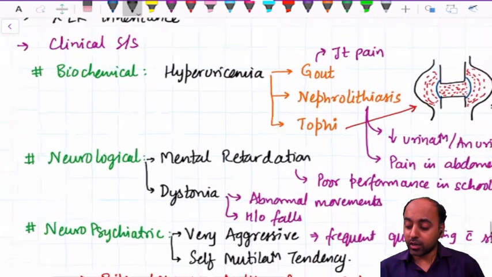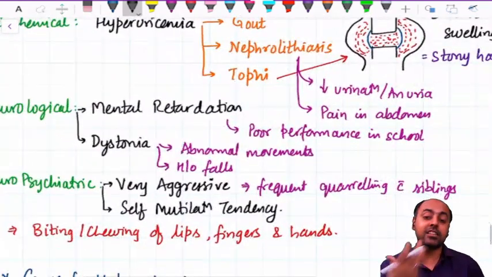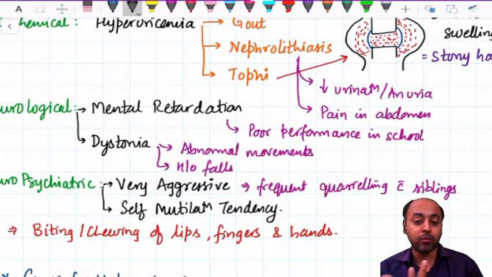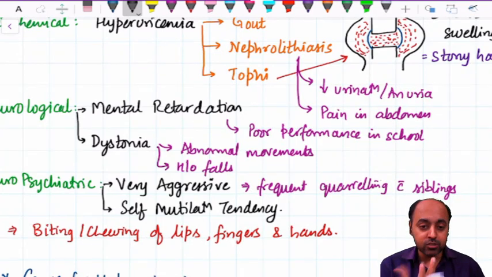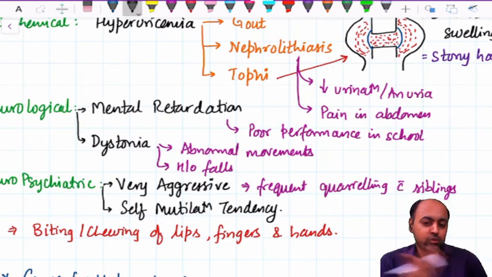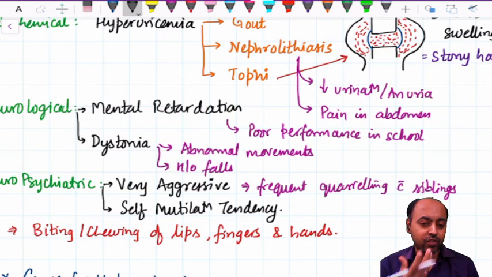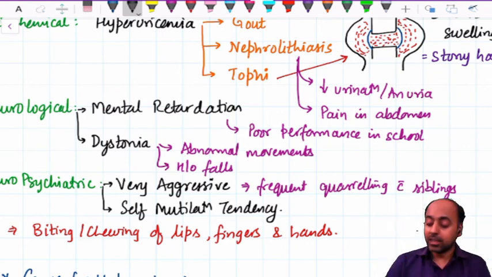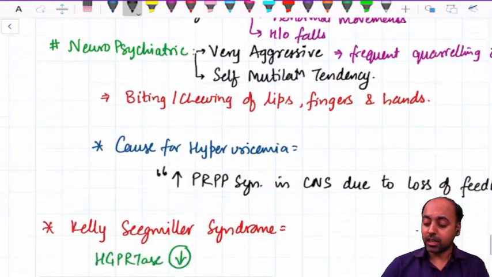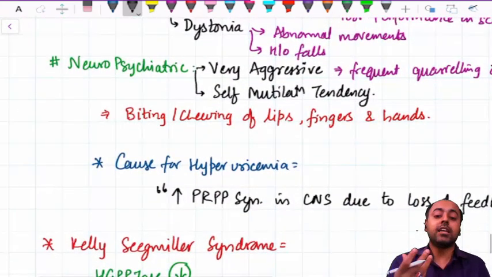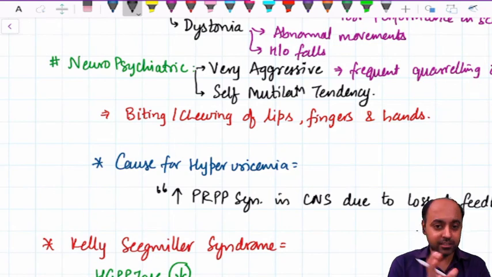For example, for gout, I said joint pain. For nephrolithiasis, I said decreased urination or anuria along with pain in abdomen. For mental retardation, there can be poor performance in school. For dystonia, there can be abnormal movements associated with maybe history of falls. It is not necessary that history of fall may be there. Similarly, for very aggressive nature, we can have frequent quarreling with siblings or frequent suspension from the schools. These are some of the terms which can be used in the clinical case. Then self-mutilation tendency is very characteristically defined, which you must remember. Very frequently you can have the image in the spotting. That's why I showed you the image, how the appearance can be there.